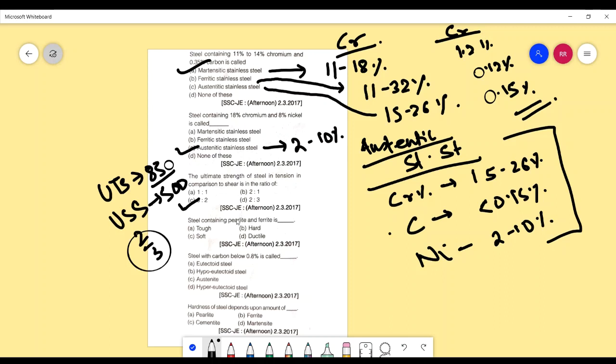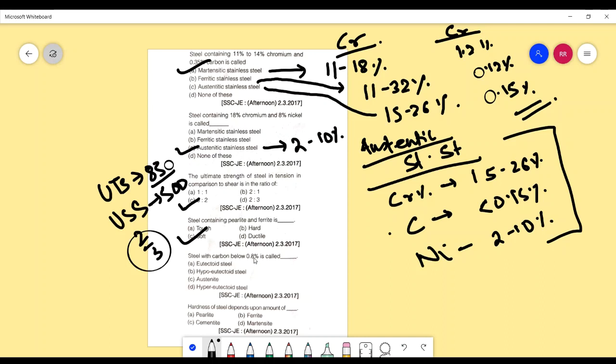Now steel containing pearlite and ferrite is tough, hard, soft, ductile. The correct answer is again C. Pearlite is a soft phase. So pearlite is not a phase, actually it's a phase mixture of alpha and Fe3C. So pearlite is soft. So the correct answer is soft.